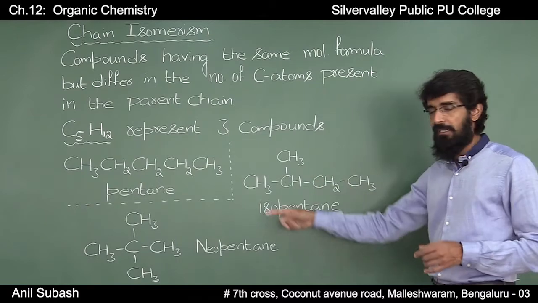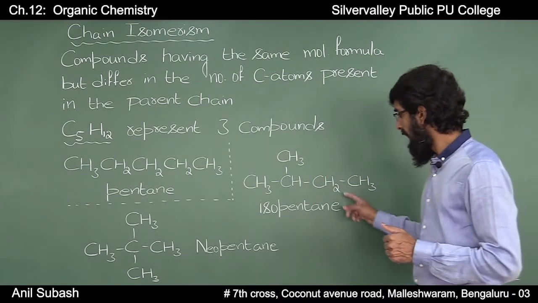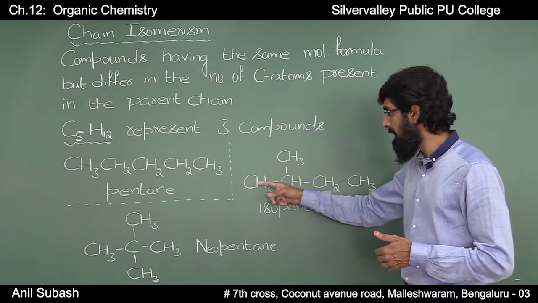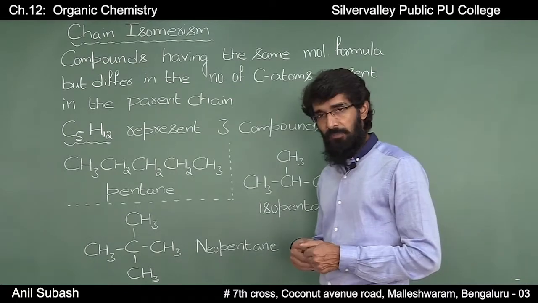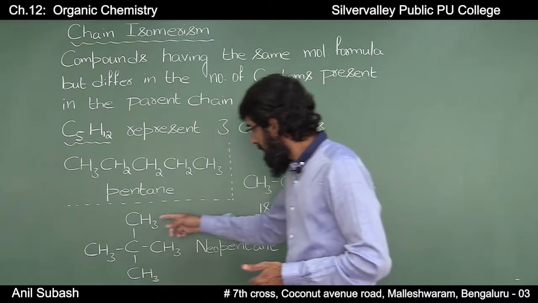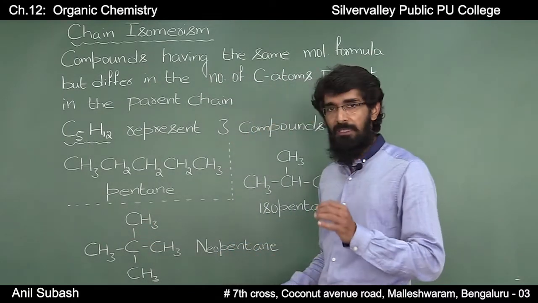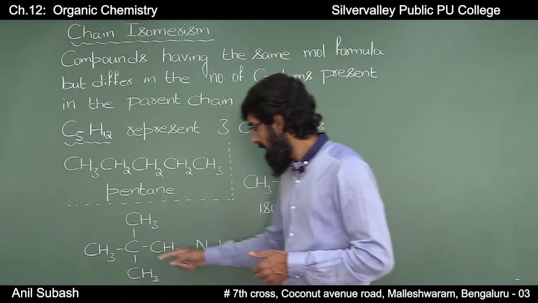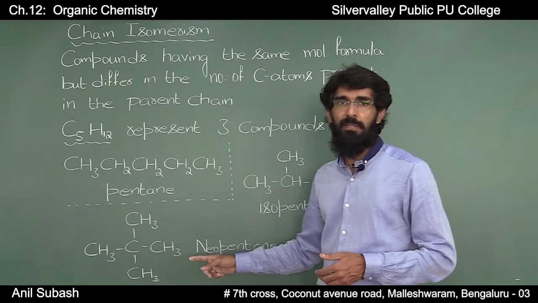This isopentane contains only 4 carbon atoms in the parent chain, and the IUPAC name of this compound can be written as 2-methyl-butane. And coming to the third isomer, it is neopentane, or it can be written as 2,2-dimethylpropane. And if you observe here, there are only 3 carbon atoms in the parent chain.